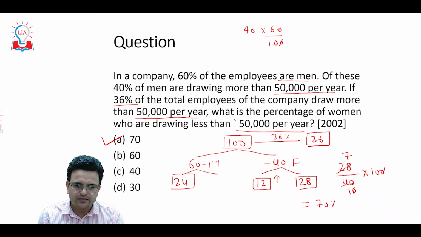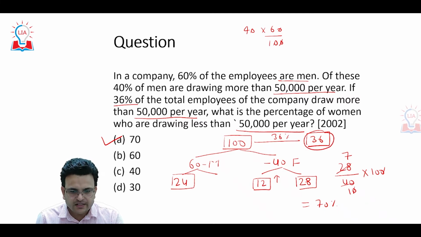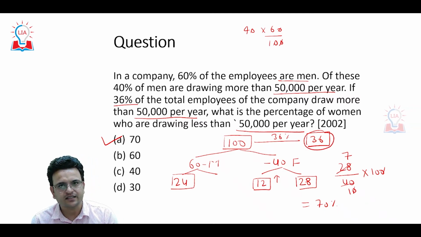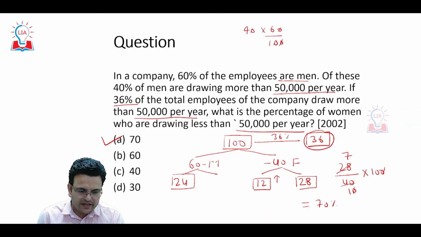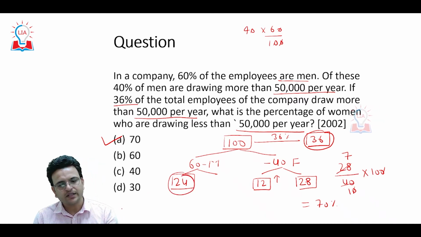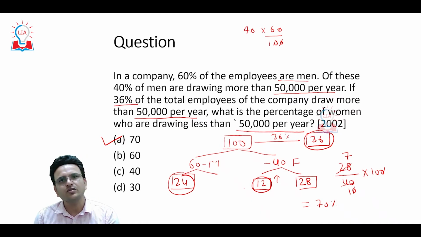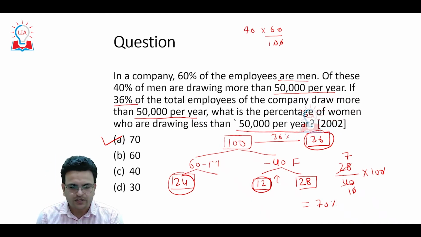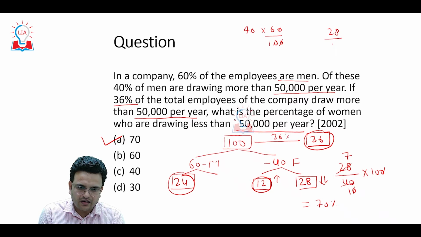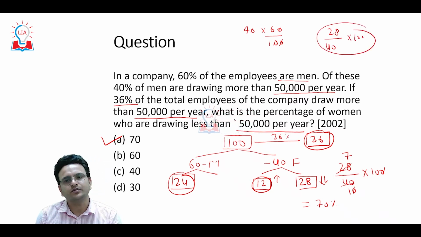Here, total employees who are getting more than 50,000 are 36. The males who are getting more than 50,000 are 24. So the remaining will be females who are getting more than 50,000. They are 12. So the remaining 28 females are getting less than 50,000. It means 28 is what percentage of 40? That is the answer we have to get.